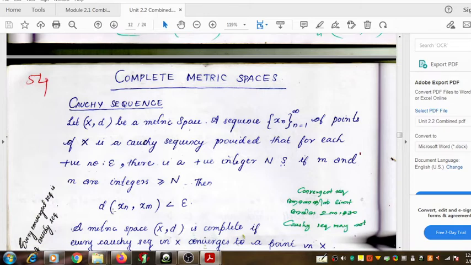First of all, let's see what's a Cauchy sequence. So let's consider a metric space X together with a metric D. That means D defines a distance. D attaches the notion of distance with that metric space, and we take a sequence xn which contains members x1, x2, x3, etc., up to x infinity.